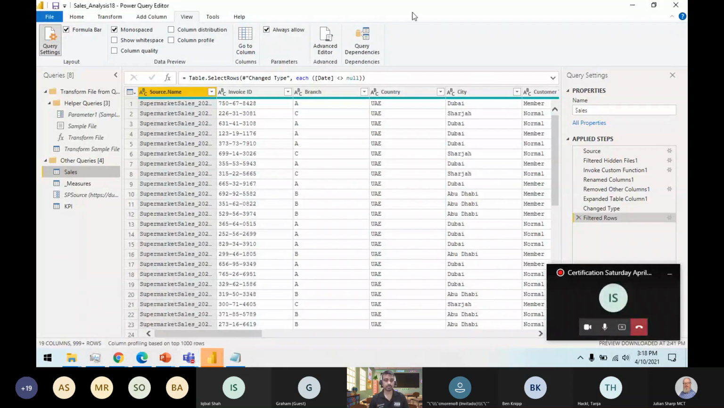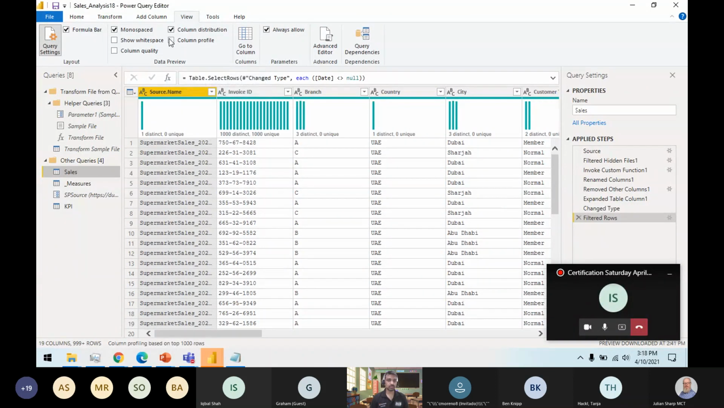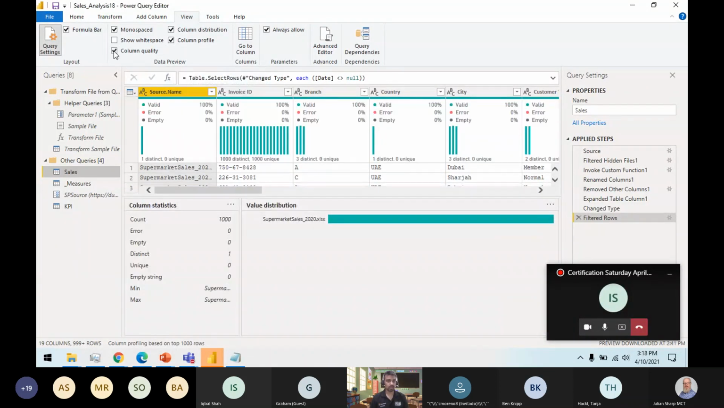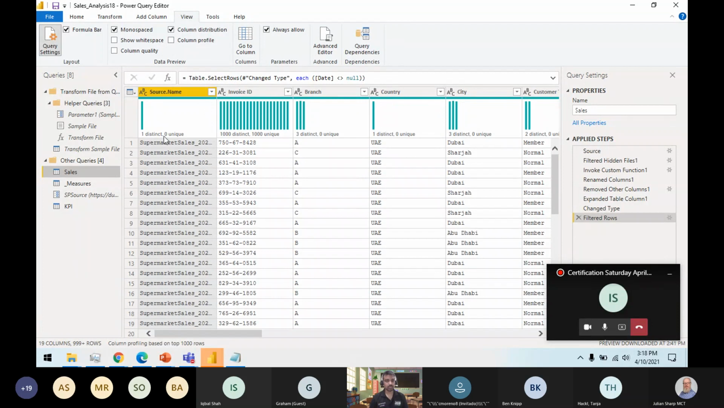To check the data quality issues, Microsoft Power Query Editor provides some data quality filter options. You can turn these on: column distribution, column profiling, and column quality. We will talk about those one by one. Let's first talk about the column distribution. This will show you the distinct values and the unique ones. These are distinct values, all these are unique, 1,000 unique values. And this is based on your first 1,000 rows. So column profiling currently is based on your first 1,000 rows.